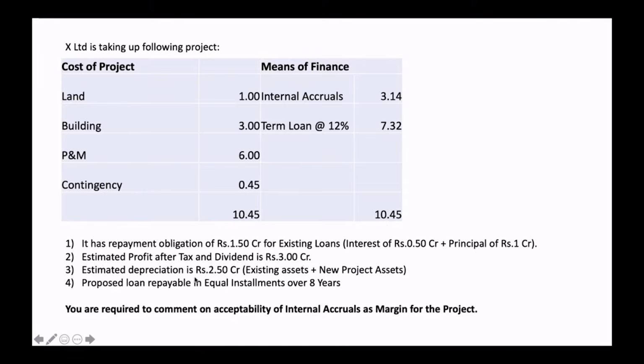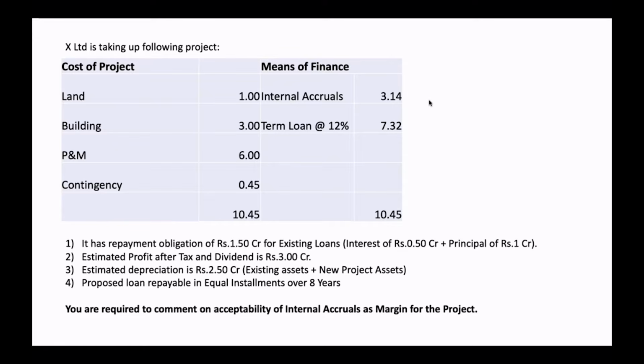Estimated depreciation is 2.5 crore, both on the existing asset as well as the new project asset. The proposed loan is repayable in equal installments over a period of 8 years. You are required to comment on acceptability of internal accruals as margin for the project, whether these internal accruals can be accepted or not.